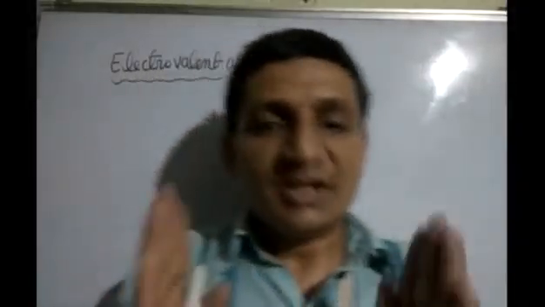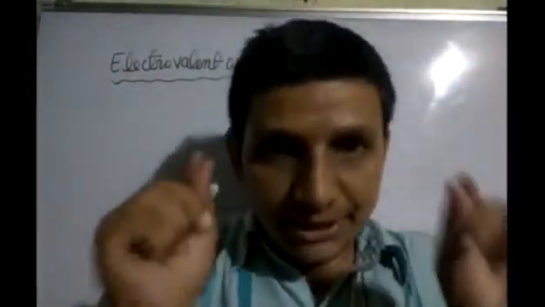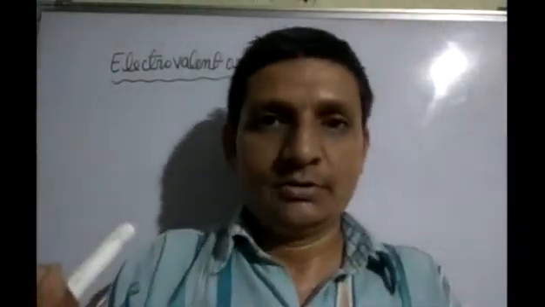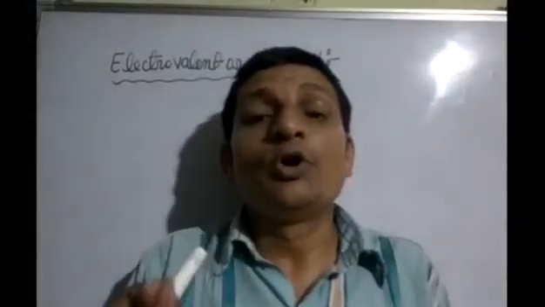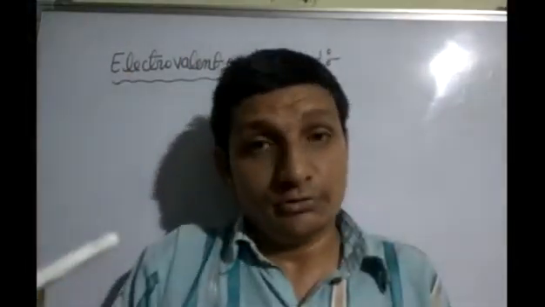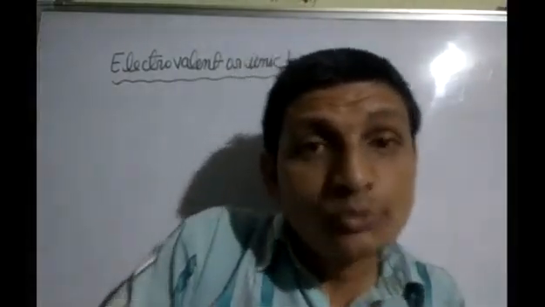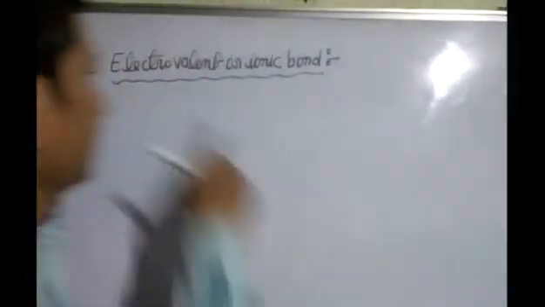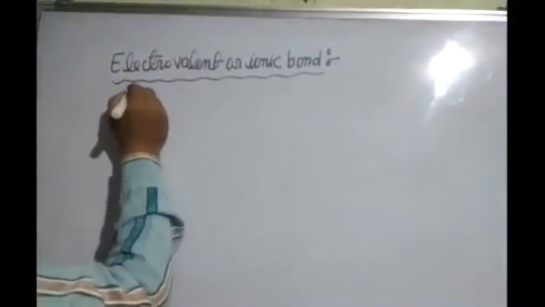Electrovalent or ionic bond. The chemical bond formed by the transfer of electrons from one atom to another atom is called an electrovalent bond or ionic bond. I am telling you again, what is an electrovalent bond or ionic bond? The chemical bond formed by the transfer of electrons from one atom to another atom is called an electrovalent bond or ionic bond.